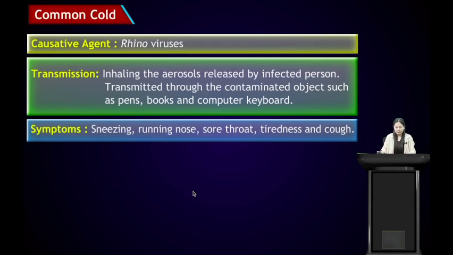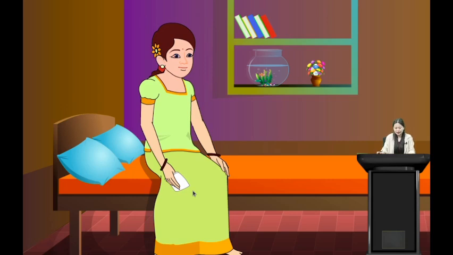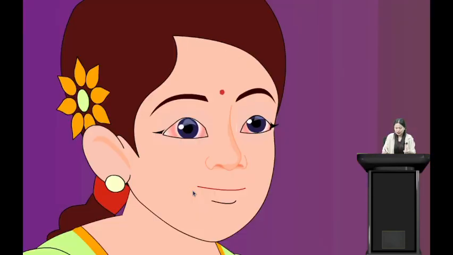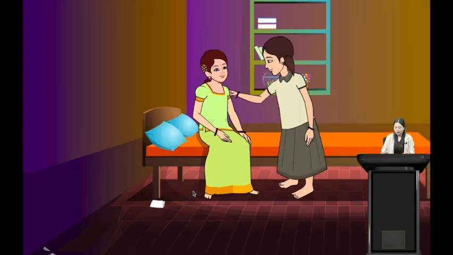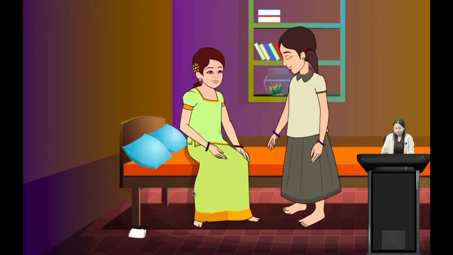So let us see here. Here we see the girl is sick. She is teary, and she is coughing. Now she wipes the tears from her eyes with her handkerchief and keeps it on her pillow. After some time, it fell down. Now her friend came to visit her.